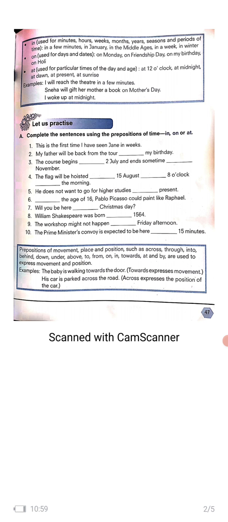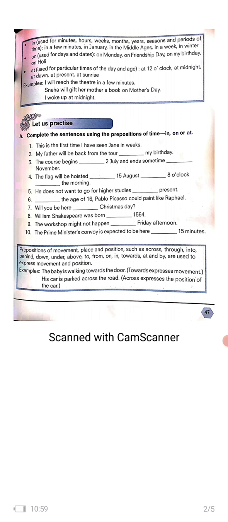Now second one in the exercise, my father will be back from the tour. What will come here? On my birthday. As somebody is talking about a birthday, which is a day, for mentioning days we are using the preposition on, right, as it is given in our book. So please refer to this while solving the exercise.